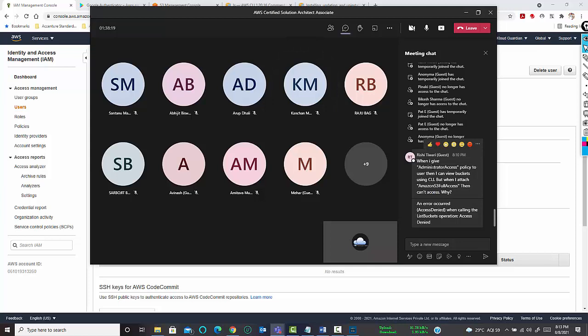So let's see, when I give the administrator access policy to the user, then I can view buckets using the CLI, but when I attach Amazon S3 full access, then I can't access them. An error occurred, access denied when calling the ListBuckets operation. So Rishi, you have to give another set of permissions in order to access S3. From administrator access, you can see all the buckets.